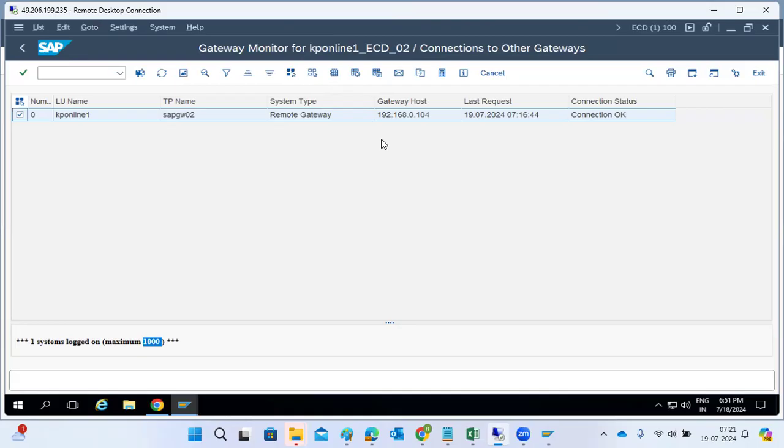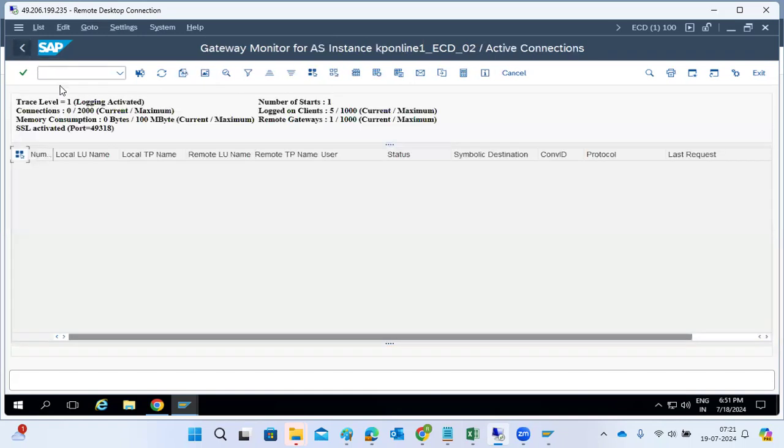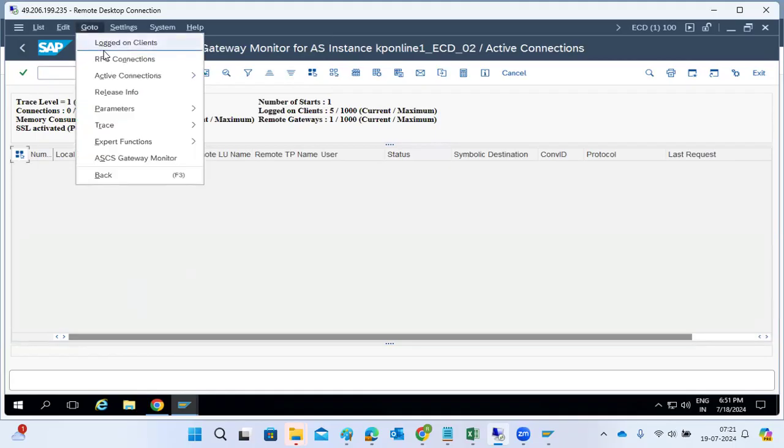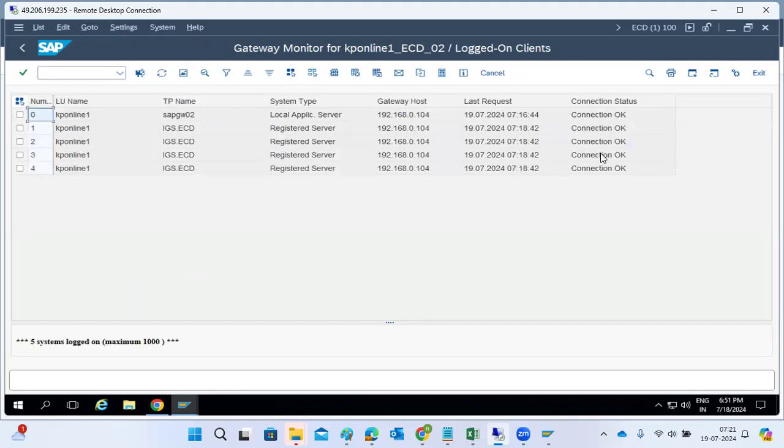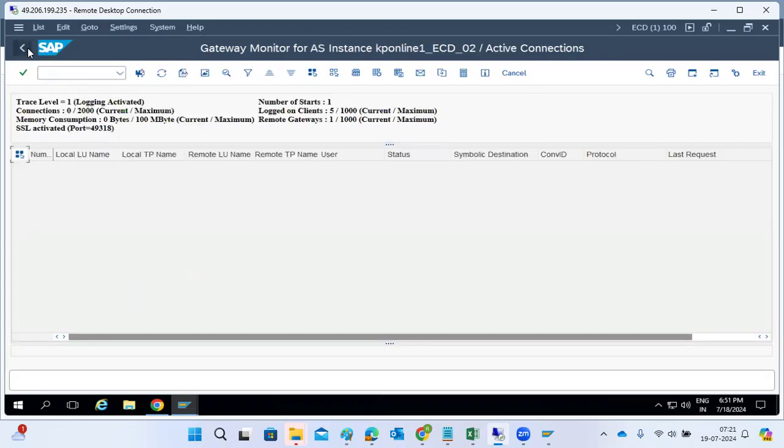Sometimes multiple users will connect from multiple countries, multiple devices, multiple tools and multiple applications. All those will be displayed here. In that case, we have to check the current and maximum limitations. If any connections are not okay, we can remove those connections from the SAP systems. That's what we can do in the systems here.